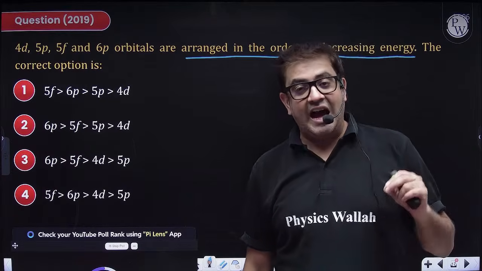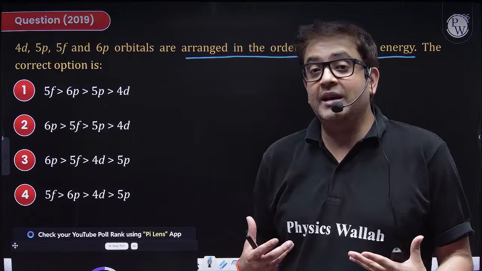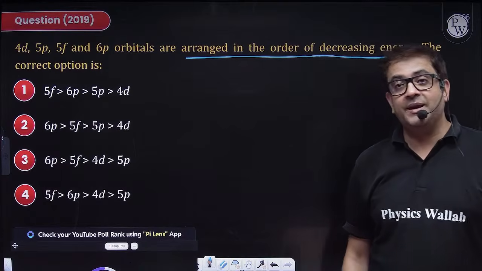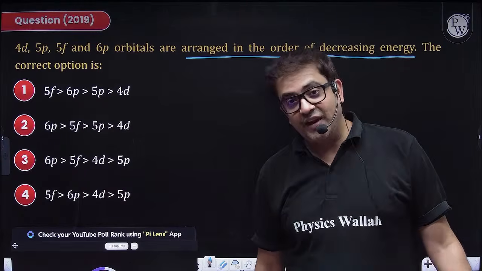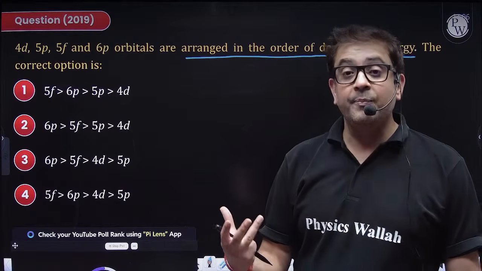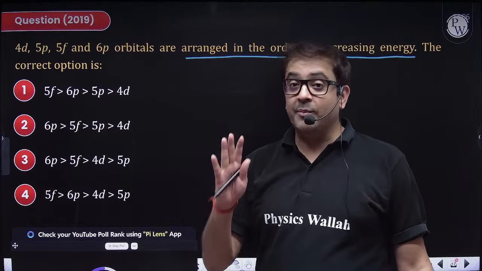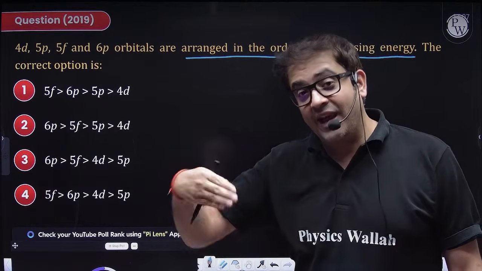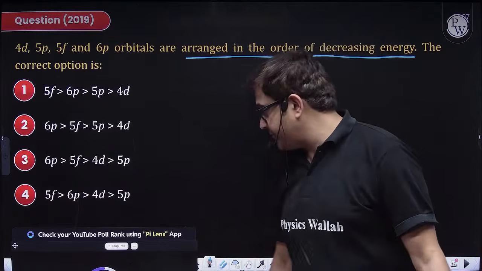In German, Aufbau means building up. So lesser the value of n plus L, lesser is the energy. If the value of n plus L becomes equal, then the orbital having the lower value of n will be of lower energy and more stable, hence will be filled first.